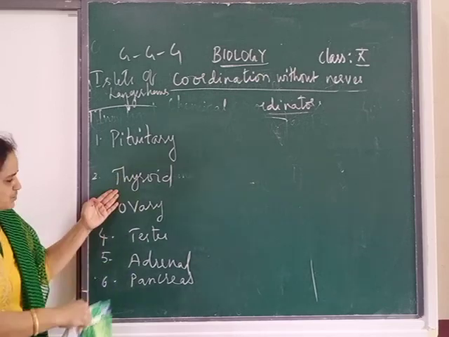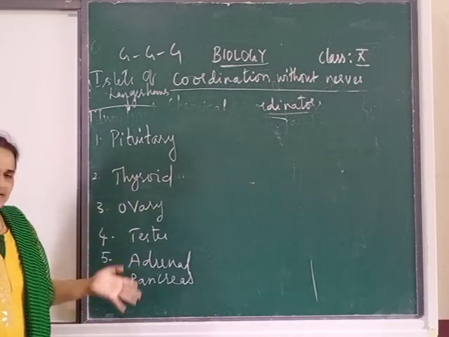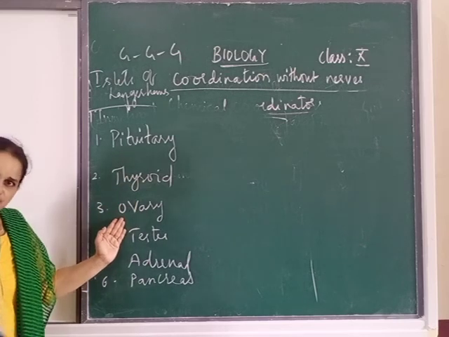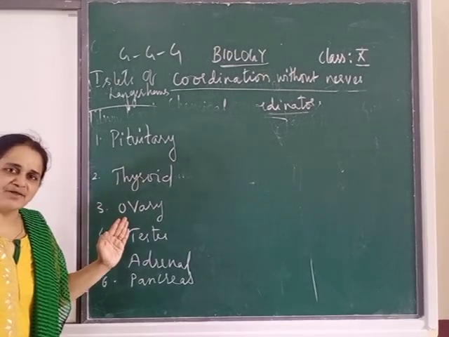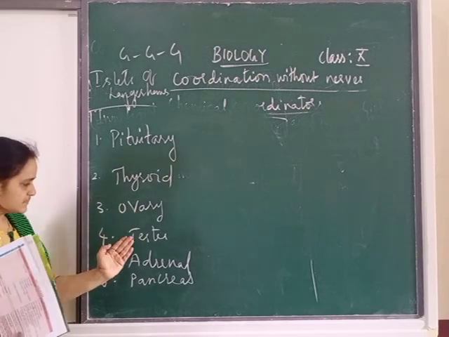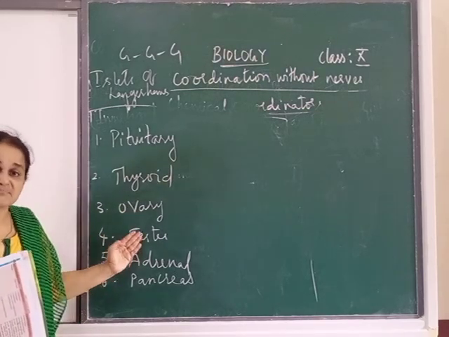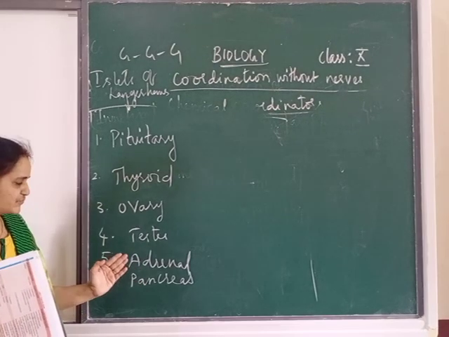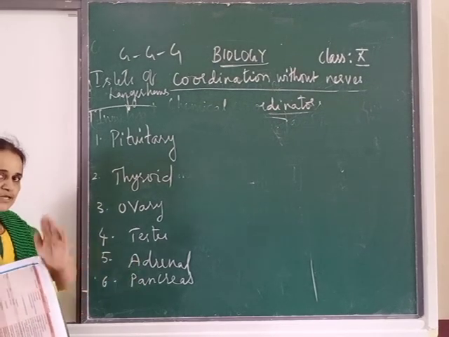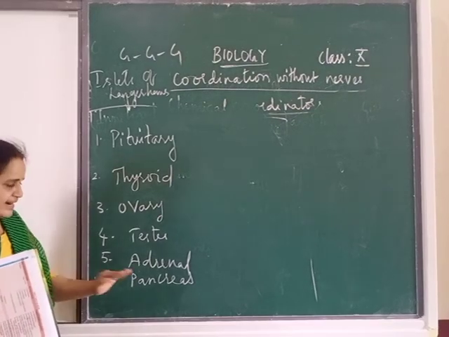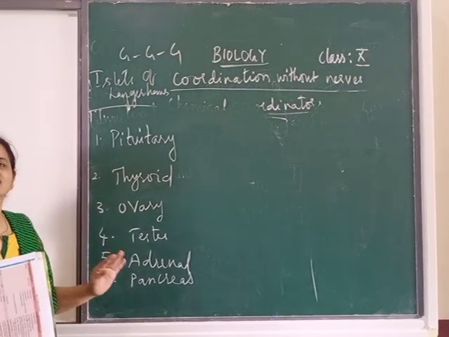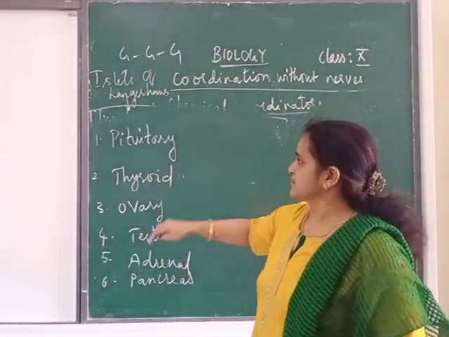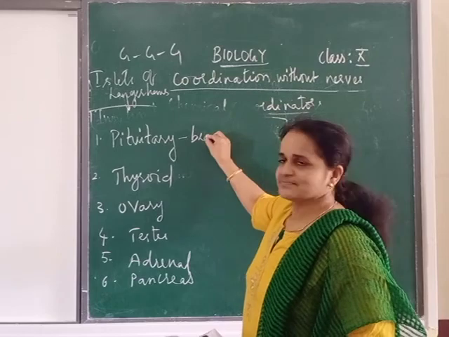So these are all new words. The remaining words you may already know. Thyroid. Second, third, ovary. Remember ovary? Is this in male or female? Female. Testis, it's the male reproductive organ. Next one, adrenal. If you don't look here and learn it, you will not remember the names. Adrenal. The last one is pancreas. This pancreas we studied already. So now when you look at pituitary, location, brain. Do you know or not?